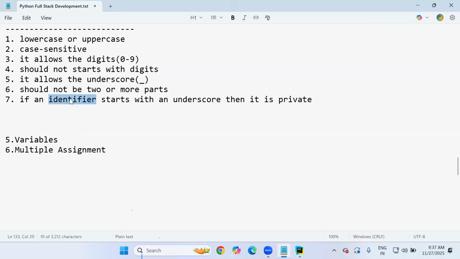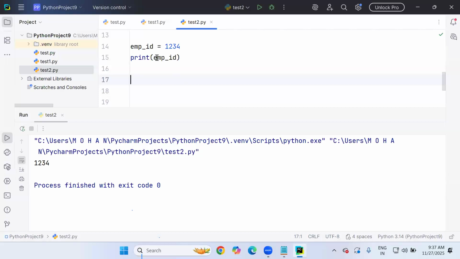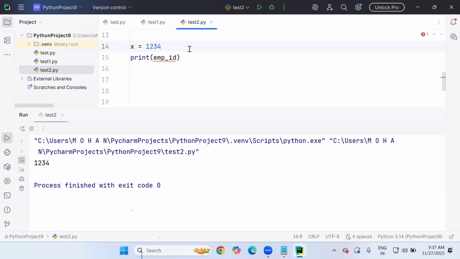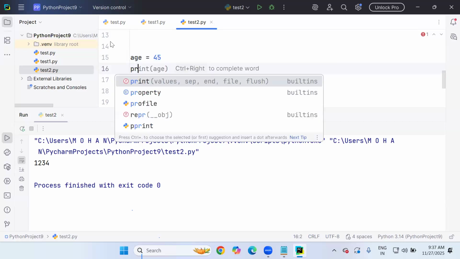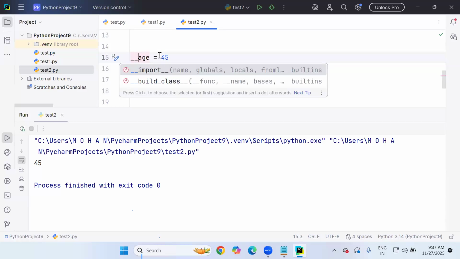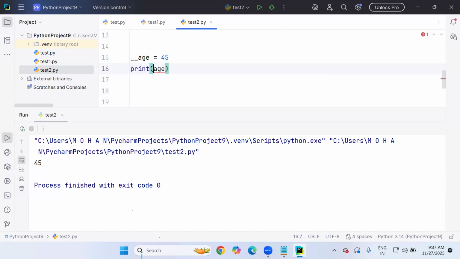That's what I'm saying. If an identifier starts with an underscore, then it is private. By default in Python, all the variables and methods are public only, sir. Default behavior is public only. For example, here x equal to 1, 2, 3, 4. This is my private variable. Or else I can simply say age equal to 45, print age. Here I'm declaring age. This is a public variable. This can be accessed by anyone. But if I don't want to allow anyone to access it, I can start with double underscore age. This will become a private variable.